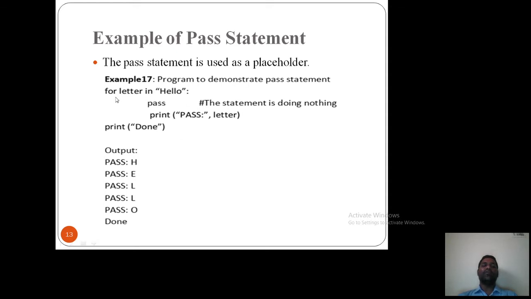So here I say for letter in "hello", where hello is a string, a sequence. Pass, then print "pass letter". That means I am doing pass, nothing will happen, it will not do anything. Each and every iteration it will take one letter, so I am getting h, e, l, l, o, one letter at a time, and done. So this is what happens with the pass. It will not break and it will not continue. It will not skip any iteration, and it will not break the entire loop, but it will do nothing. That we can call a pass statement. We move to the next slide.